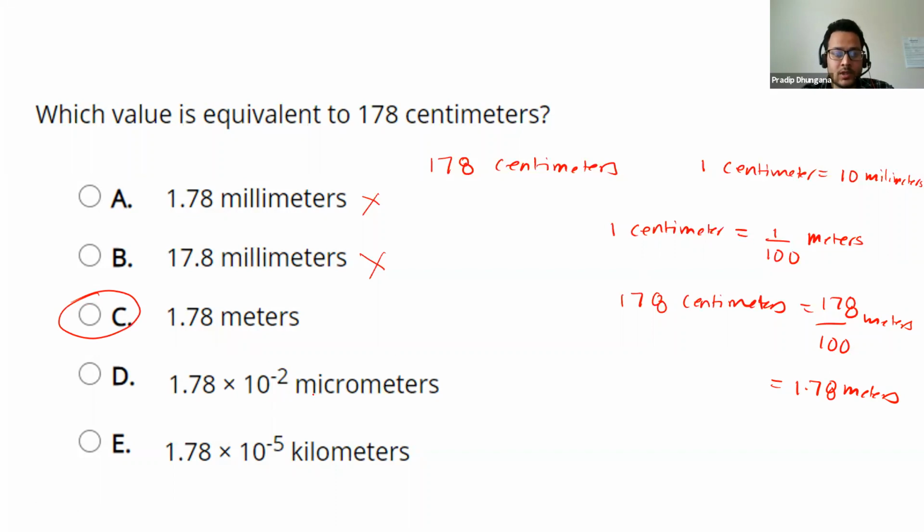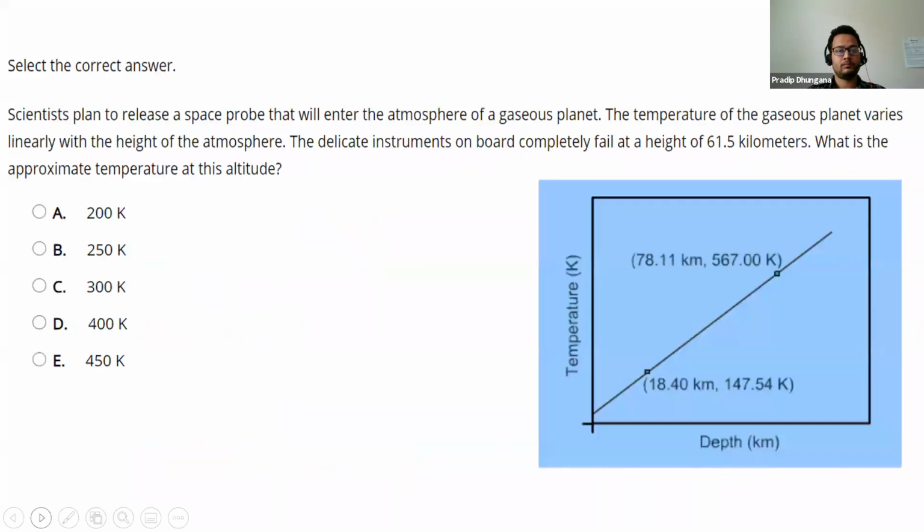And then 1 centimeter is 10 to the power negative 8 micrometers, so this choice is also wrong. And if you want to write 178 centimeters in terms of kilometers, per centimeter it's 178 times 10 to the power negative 5 kilometers. So this option is also wrong. So the correct choice is C. Okay, now let's go to the next problem.